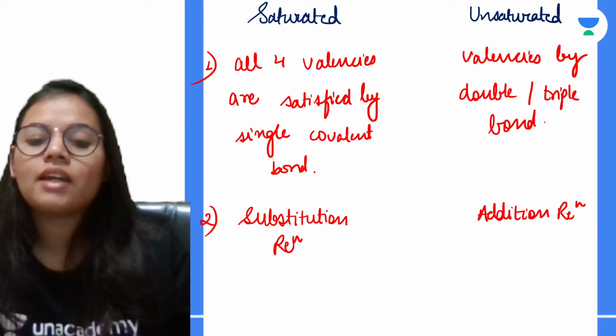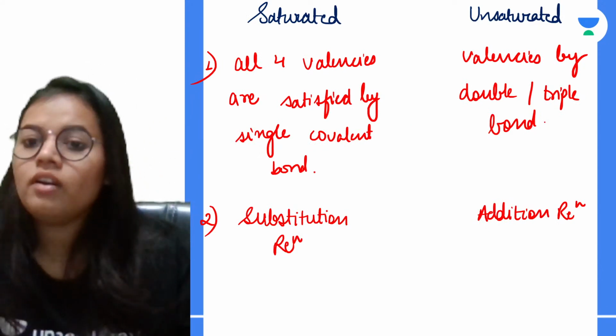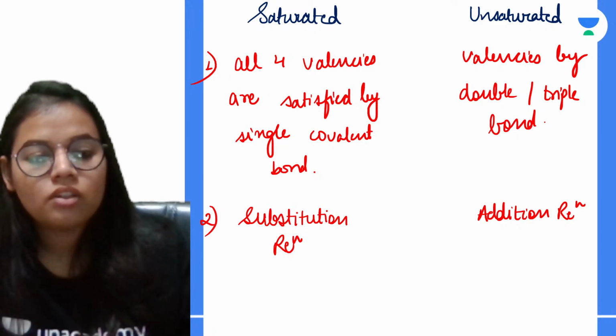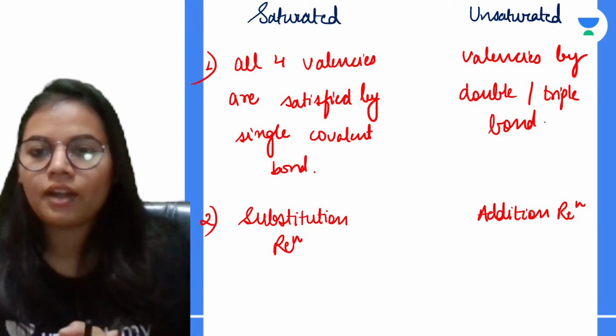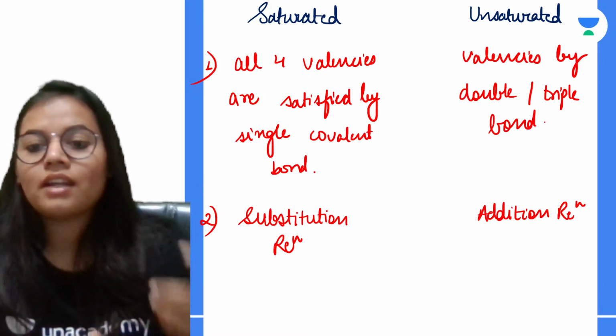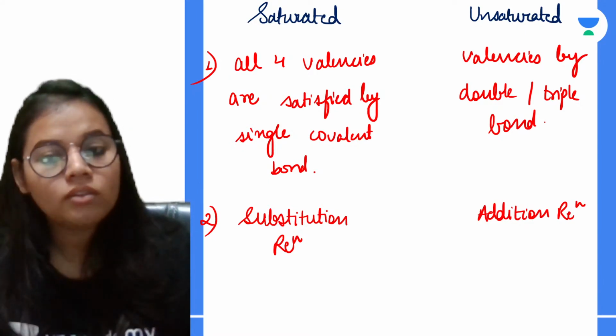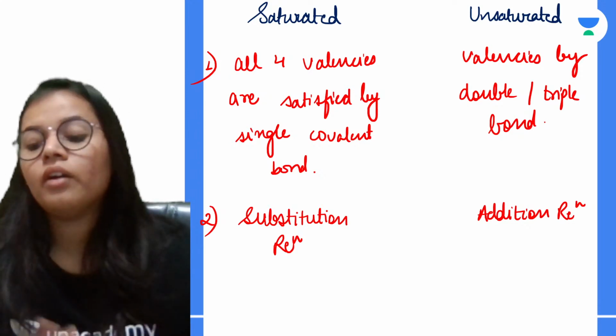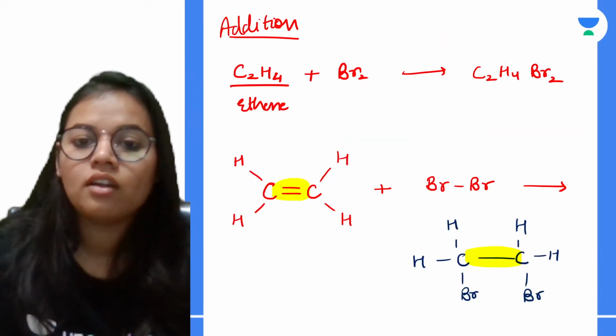The 4 valencies are satisfied by single covalent bonds, and they undergo substitution reaction, replacement kind of. In unsaturated compounds, the valencies are satisfied by double and triple bonds, and they undergo addition reaction.